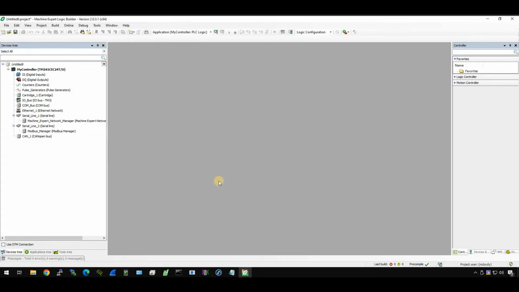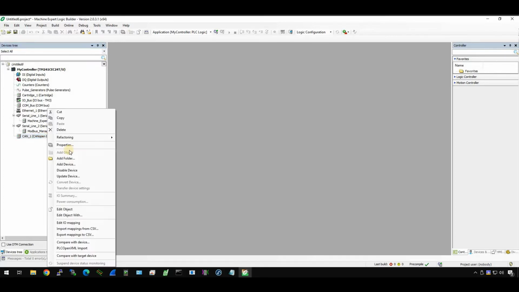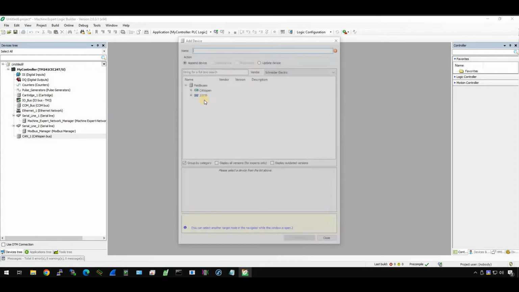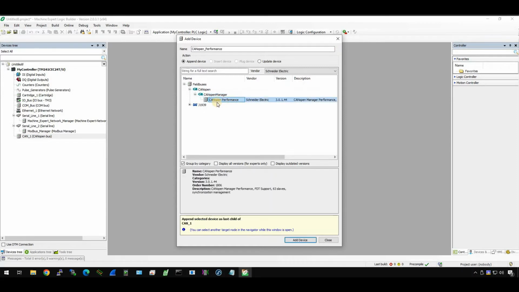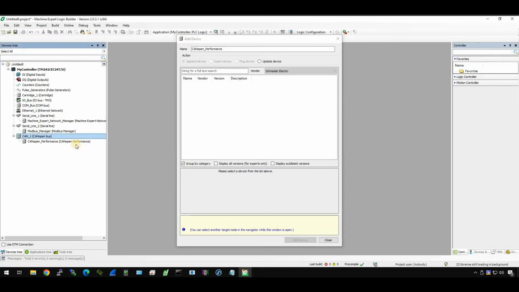Okay, the first thing you need to configure is a CANOPEN master. Go here, CAN_1, right click, add device, open the CANOPEN Manager. And here is our CAN master. It's CANOPEN Performance. Just edit. Done.